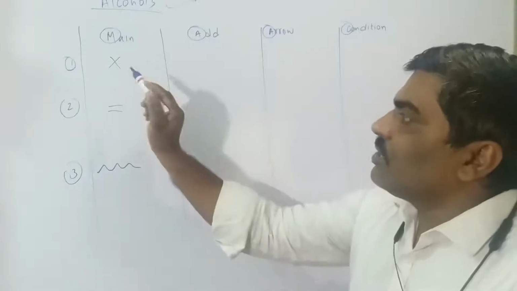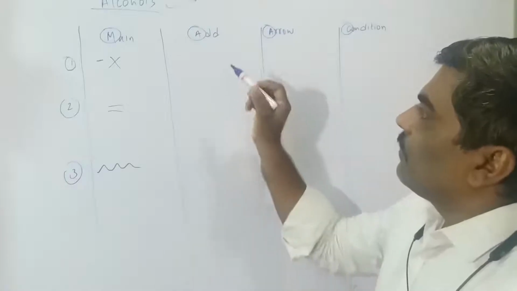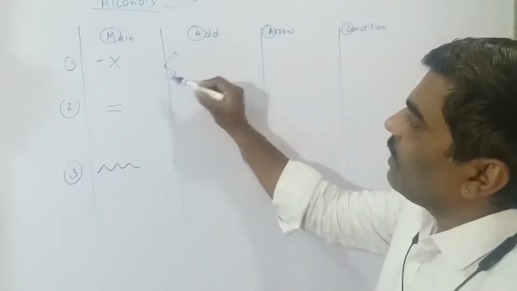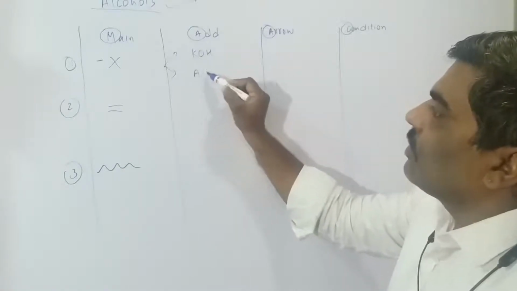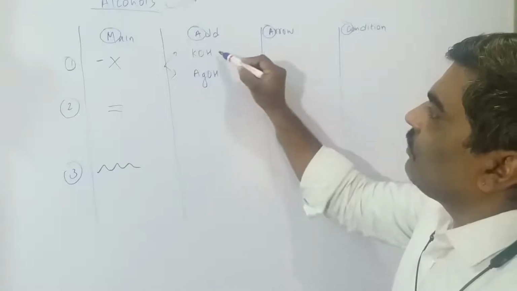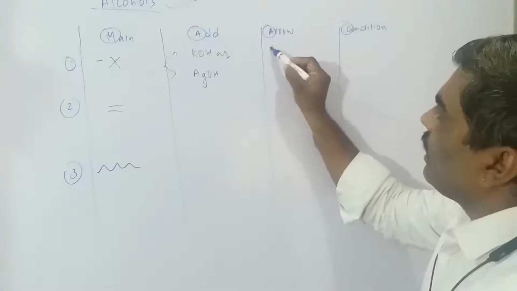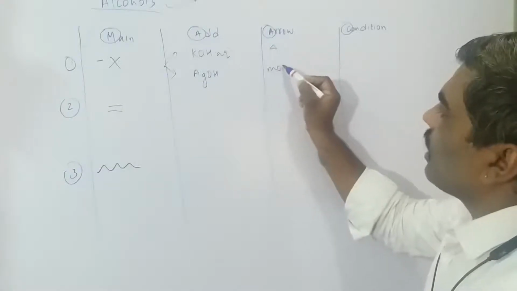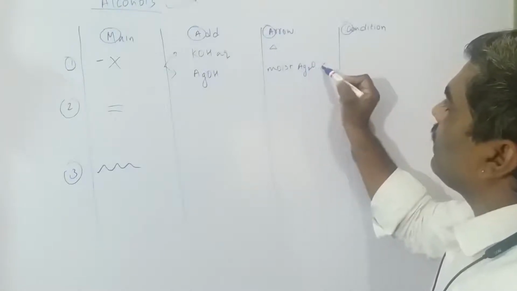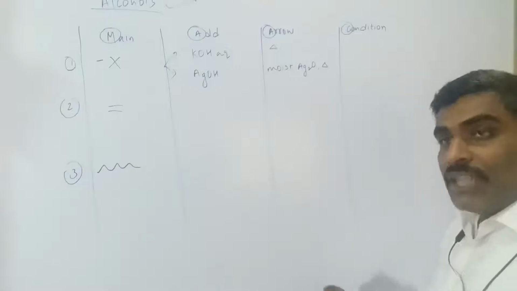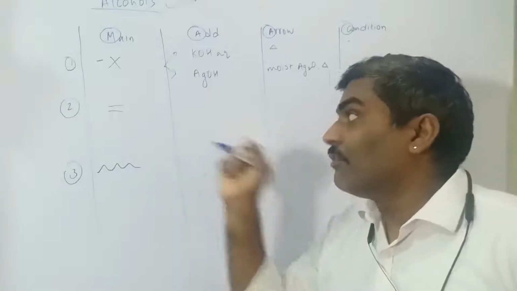Okay, now this halogen, generally we write this way. Here two possibilities are there: we can put aqueous KOH or silver hydroxide. Now on the arrow, heat. But for this we should write moist silver oxide and heat. And what is the condition for this? No condition. You will understand this condition for the alkene.